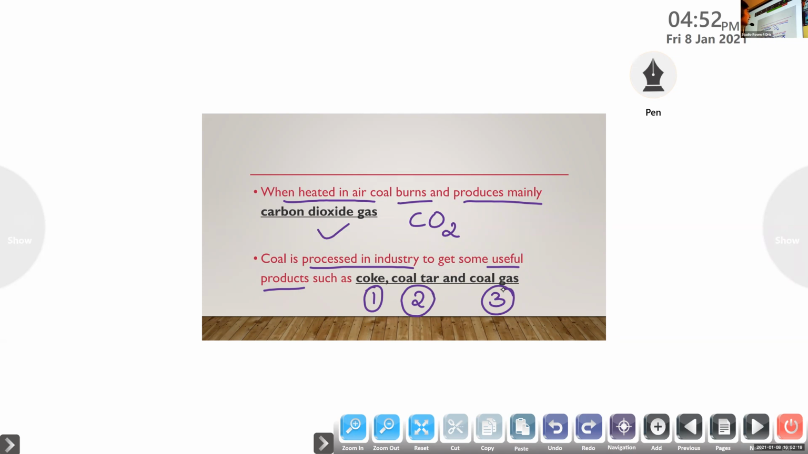So when heated in air, this coal burns and produces mainly carbon dioxide gas, that is CO2. Then coal is processed in industry to get some useful products such as coke, coal tar, and coal gas. Clear? Then we can discuss this coke, coal tar, and coal gas in the next class.